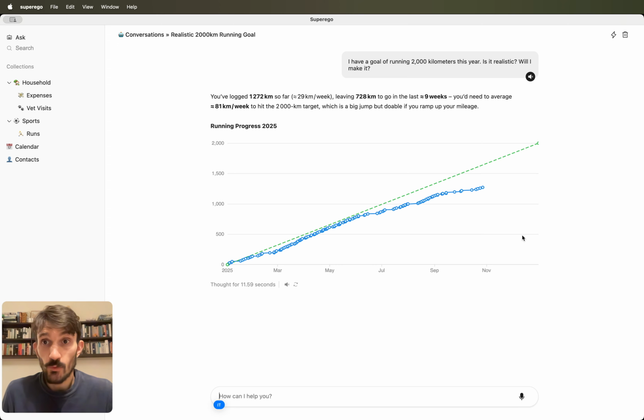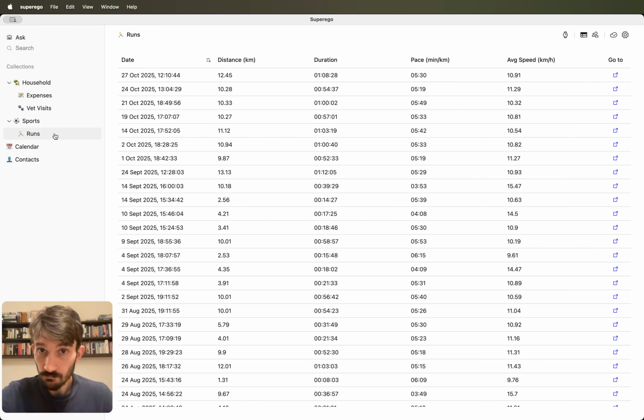So here I gave you two examples of the AI assistant feature that allows you to easily collect and explore your data. And now let's switch to the other main functionality that Superego gives you, and that is building your own personal apps on top of your data. So let's go back to the runs collection, where by default I see a list of my runs, which is not very interesting. And so let's turn it into something more useful.